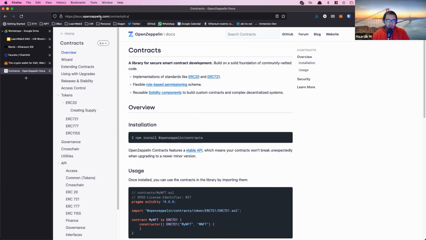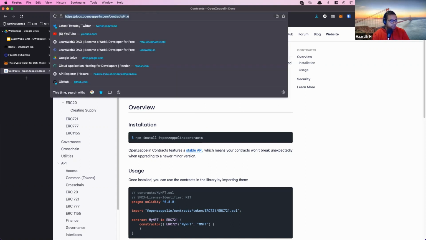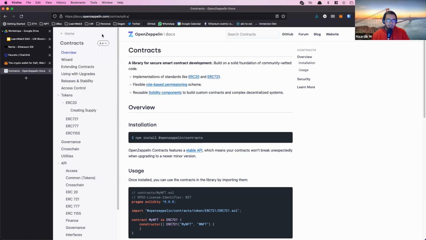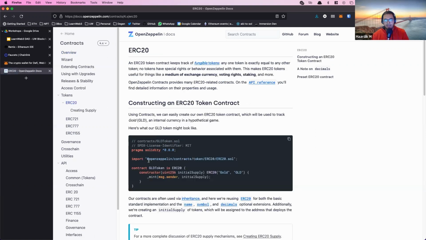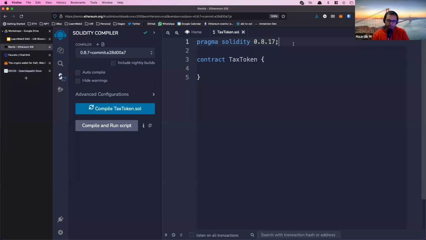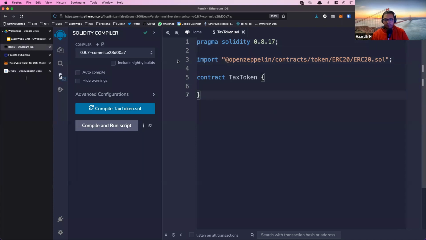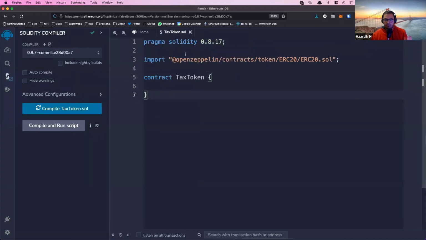And the way to do that, I'm going to share this link here as well, by the way, if anybody wants to see it themselves. You go to their website, go to ERC20 and take this import line. See this import line, I'm just going to copy paste it here and then explain what it means. This looks very similar to any import in any programming language ever.